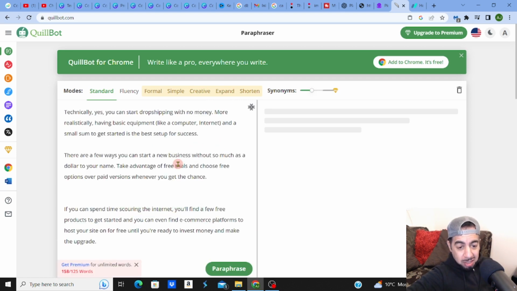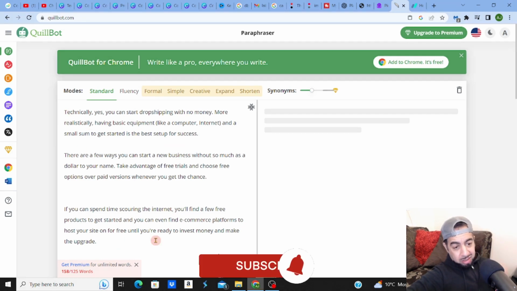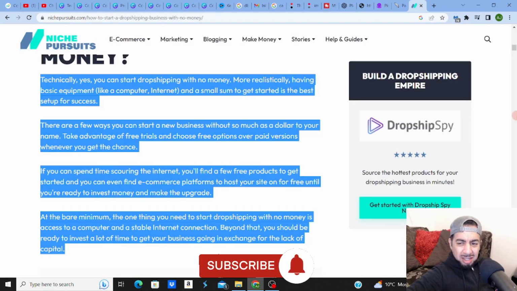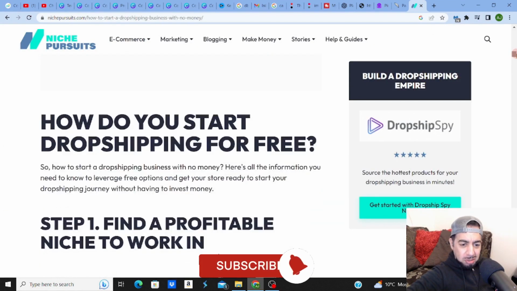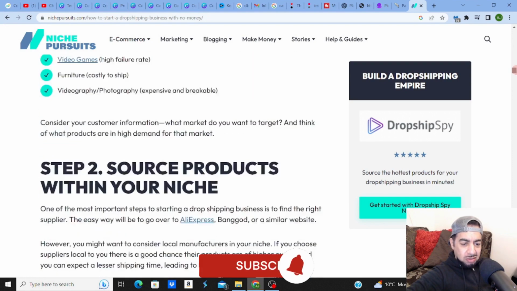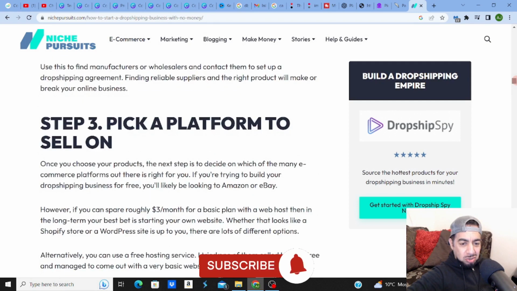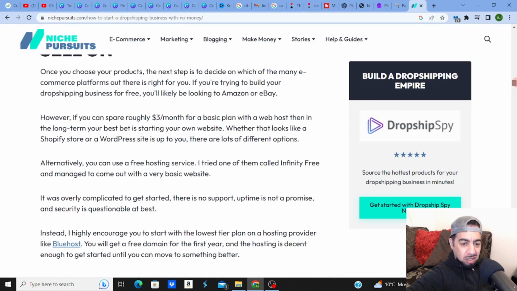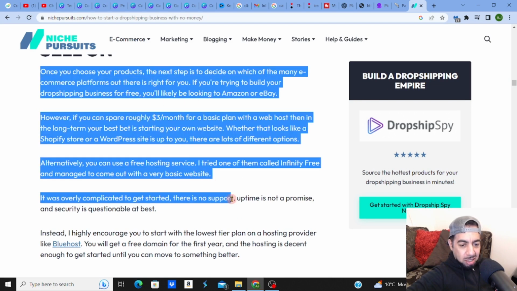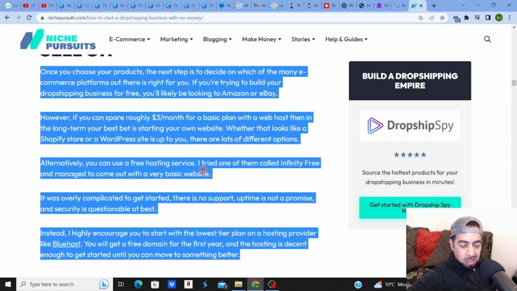So look, I want to paste the text. I've just pasted, click paste, and here's my text, right? Actually, I might just add a little bit more because I want a little bit more information. So let's have a look. Is there anything else? It's telling me how to actually pick a platform to sell on. Okay, so they're giving me more information on dropshipping. I'm going to add a little bit more. That's fine. Copy that. Go back to Quillbot.